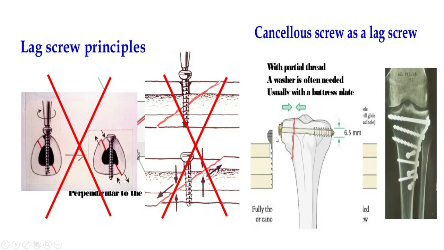And for proximal tibial fracture, we use this lag screw, a partially threaded screw with a washer. For Schatzker type 2 fracture, this is very good for this type of fracture reduction.